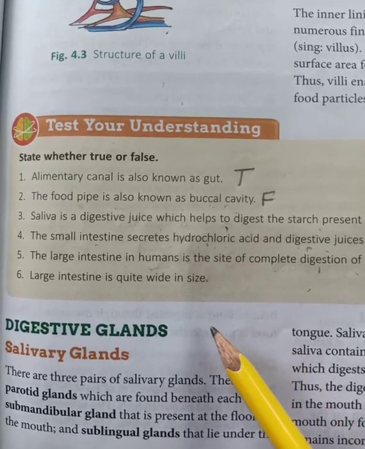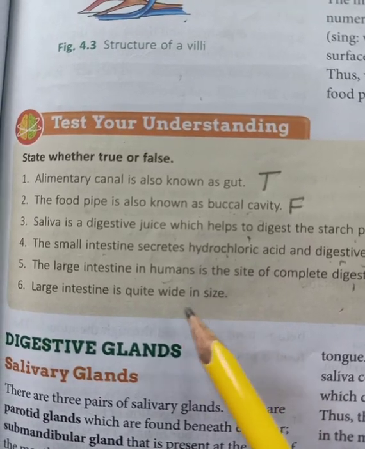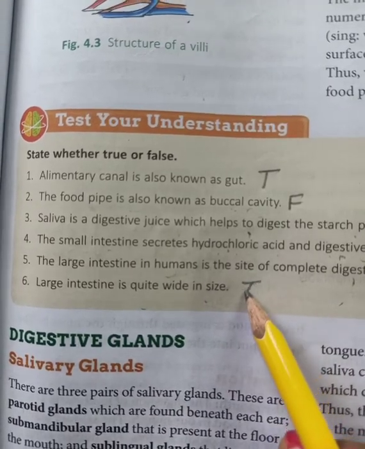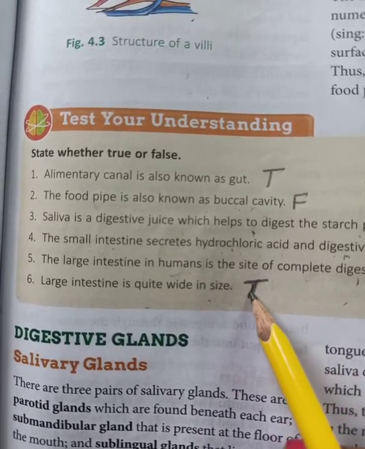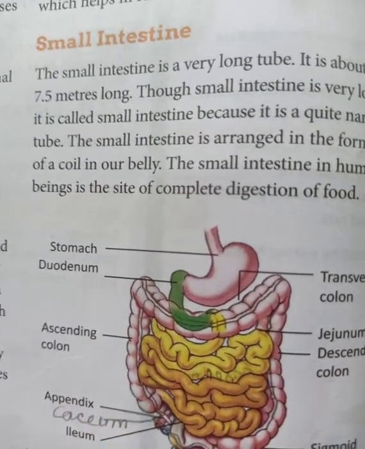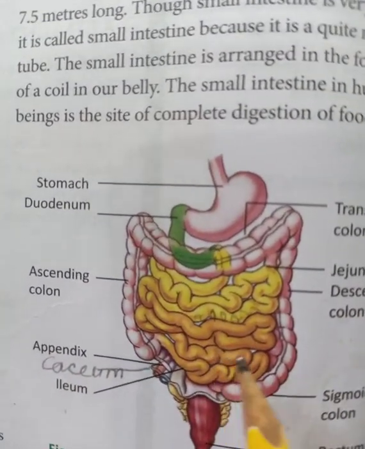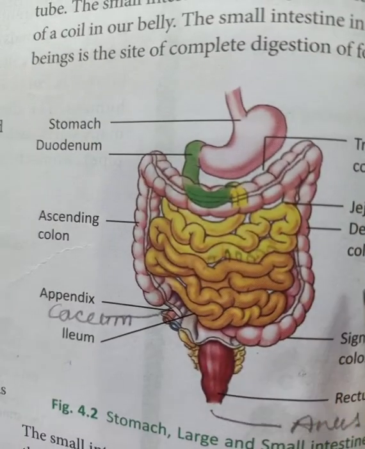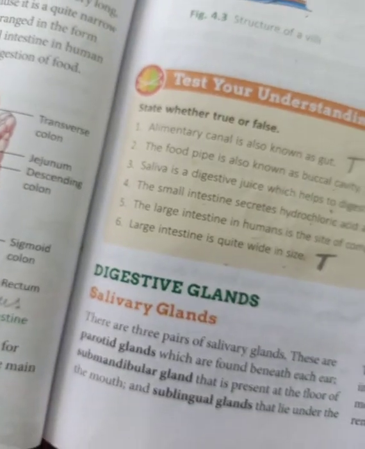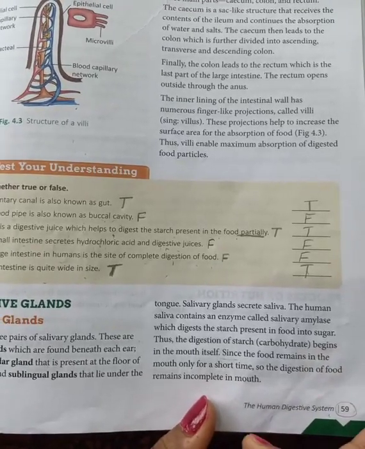Next is, the large intestine is quite wide in size. Yes, it is wide in size. As we have already studied, the large intestine is wide in size. Small intestine is thin but long, but large intestine is short and wide. So these are the questions of page number 59. So you can write from here.